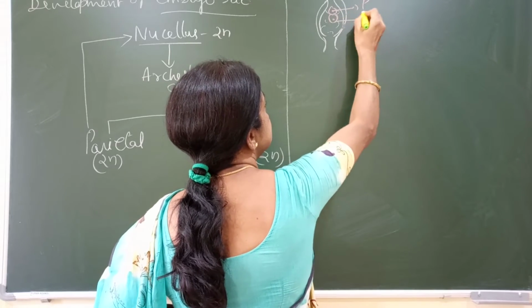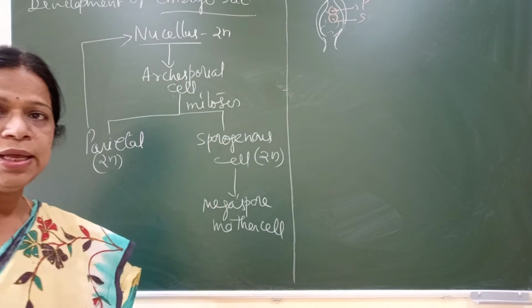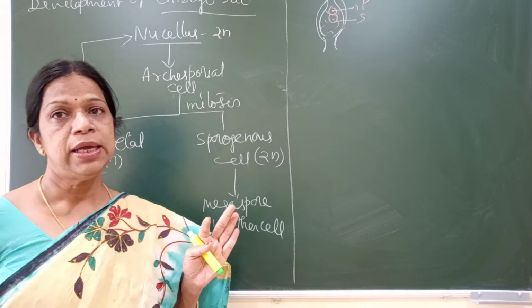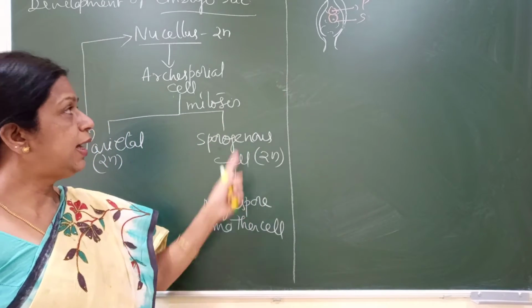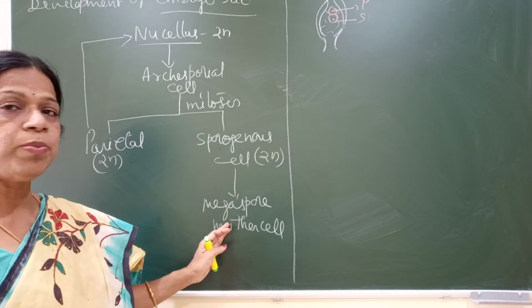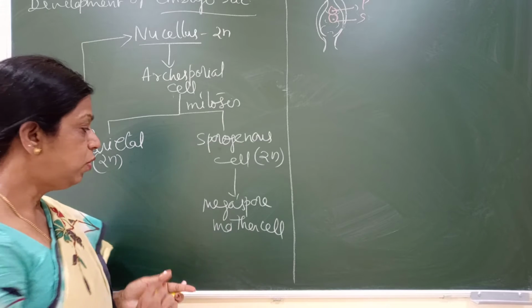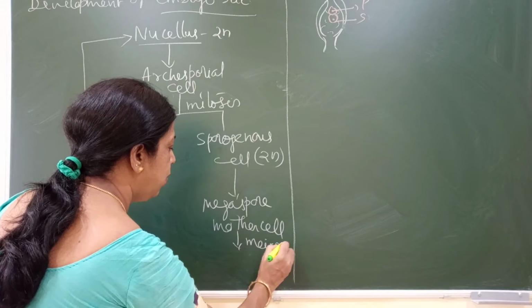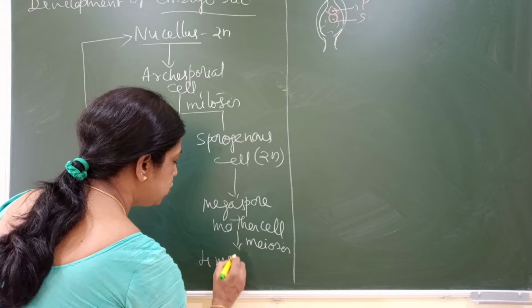The parietal cell, if it divides, forms nucellus. The sporogenous cell will directly function as the megaspore mother cell. This megaspore mother cell will undergo meiosis and form 4 megaspores.